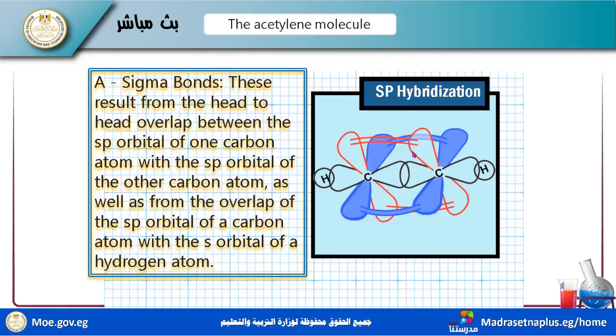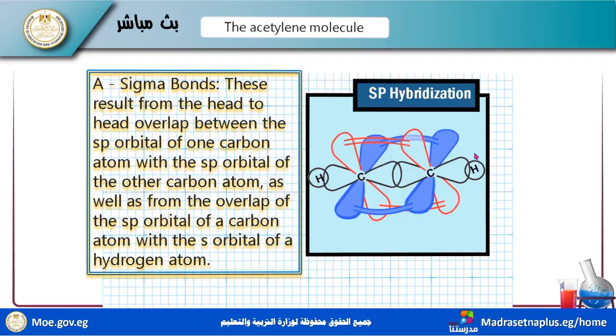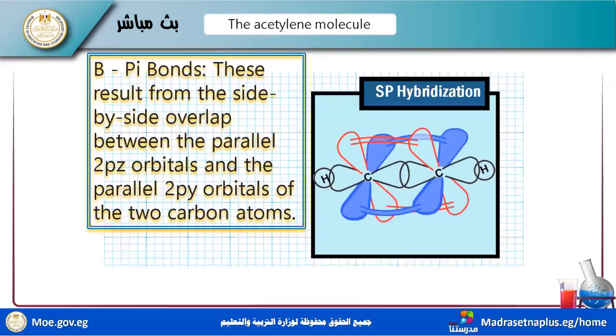The sigma bonds result from the head-to-head overlap between the sp orbital of one carbon atom and the sp orbital of the other carbon atom, as well as from the overlapping of the sp orbitals of the carbon atoms with the s orbital of the hydrogen atoms. These two hydrogen atoms make head-to-head overlapping. The pi bonds result from the side by side overlapping between the parallel 2pz orbitals and the parallel 2py orbitals of the two carbon atoms.